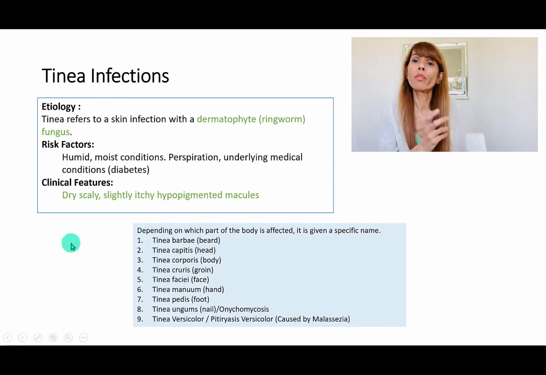So now we have quite a bit of information on tinea infection, and the rest two are going to be straightforward and simple and very quick. But we have quite a bit of detail on tinea infections because they are just so common and so different types. So tinea infections are basically caused by dermatophyte or fungus infections.